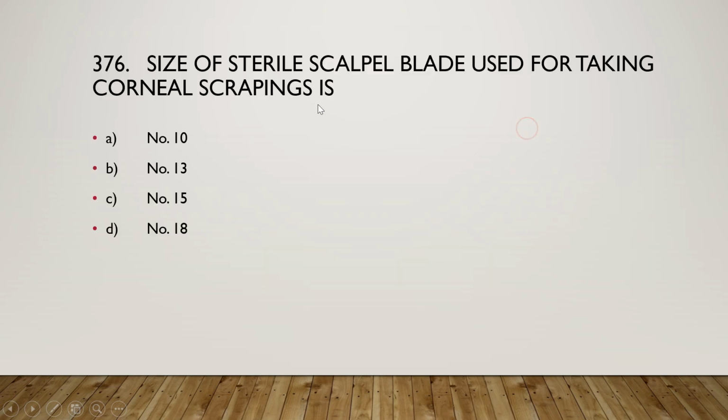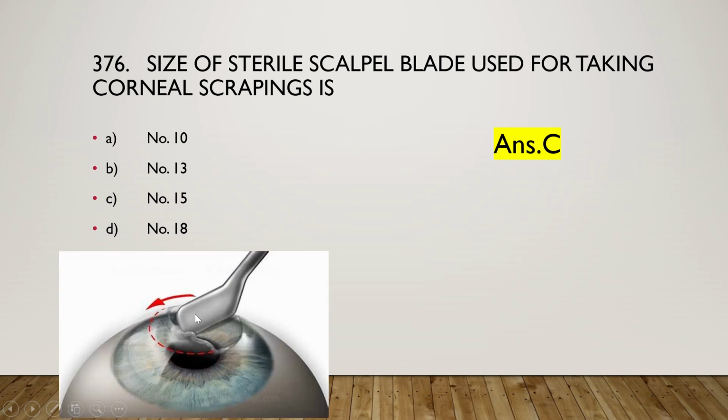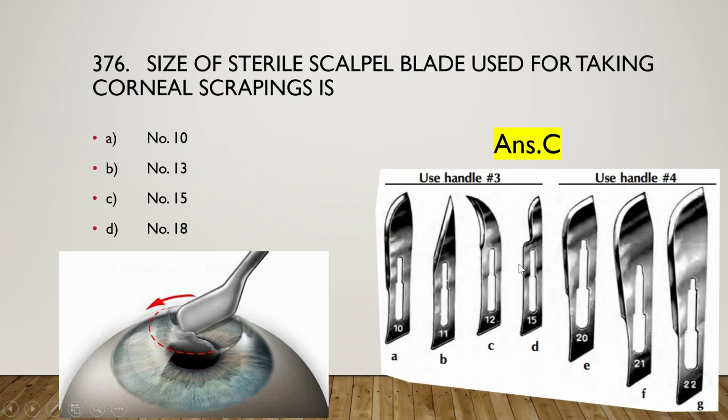Okay, so the first question is: the size of sterile scalpel blade used for taking corneal scraping is number 10, number 13, number 15, or number 18, and the right answer is option C, that is number 15, used for corneal scraping. This is the process of corneal scraping by this kind of blade, and this is the scalpel blade. This number 15 is used for corneal scraping.